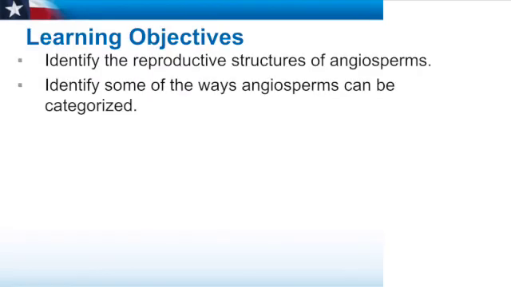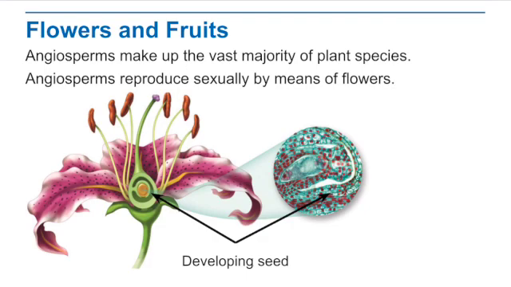Now let's talk about flowering plants, and here are the learning objectives for that. Identify the reproductive structures of angiosperms. So we just went over gymnosperms. These are angiosperms. Identify some of the ways angiosperms can be categorized. So let's look at flowers and fruits.